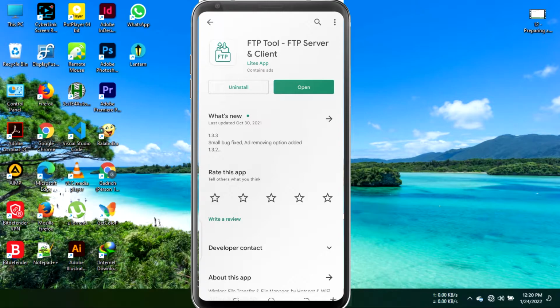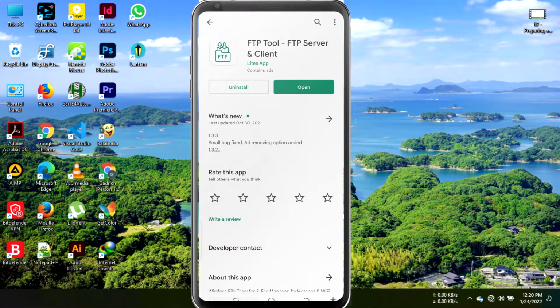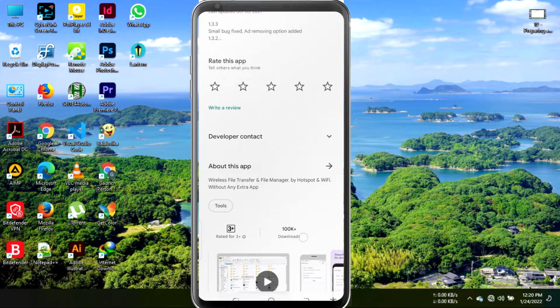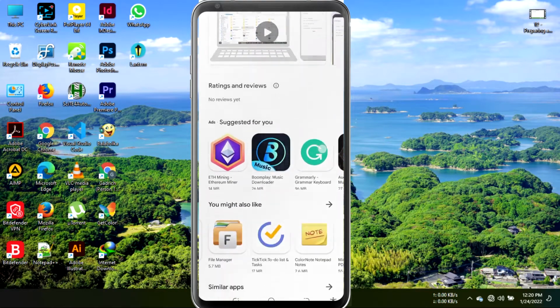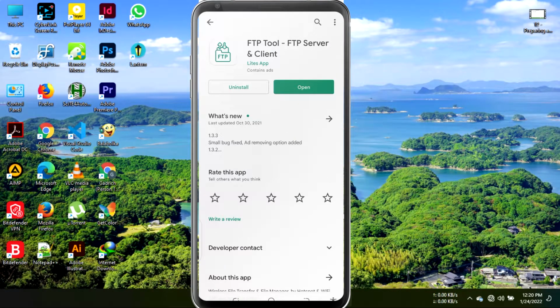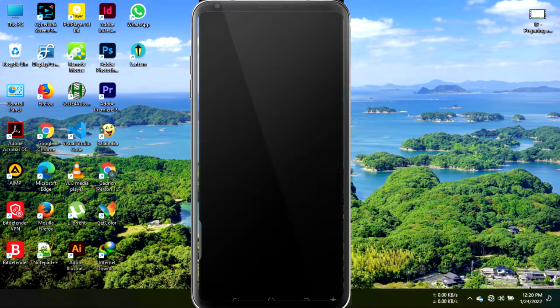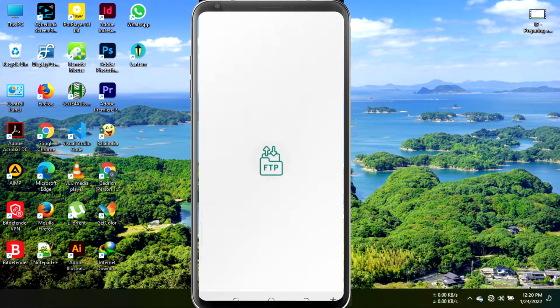Okay, so as you can see, I have already downloaded it, but you click on the install button to install it on your device. It's not heavy, it's just a few megabytes. Okay, so after you are done downloading, you open it.